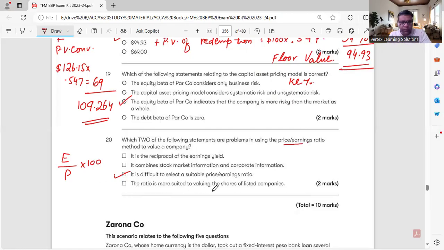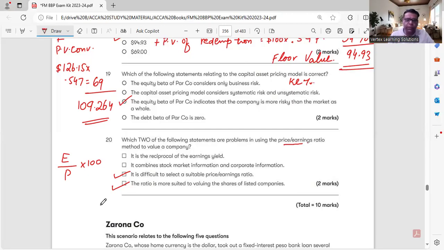The ratio is more suited to valuing the shares of a listed company. Yes, because we want to know the value of the listed companies. Either we want to purchase a listed company or we want to sell the listed company. So these are the problems of the PE ratio. First one, it is difficult.